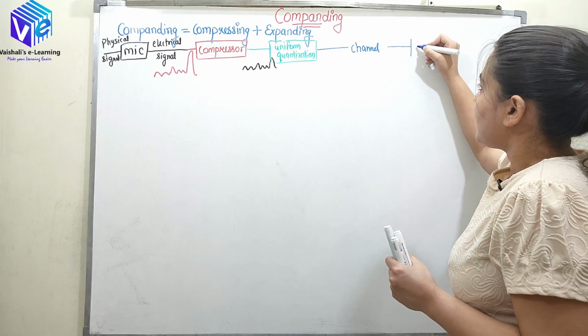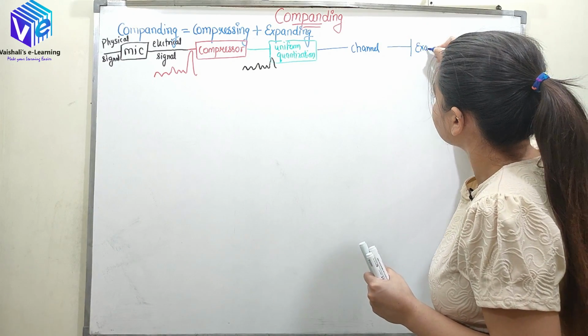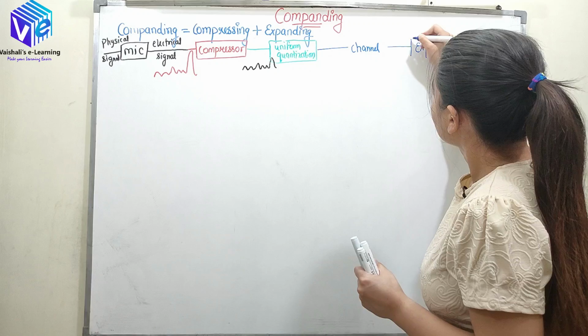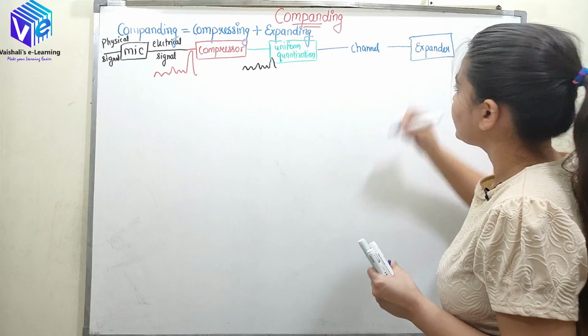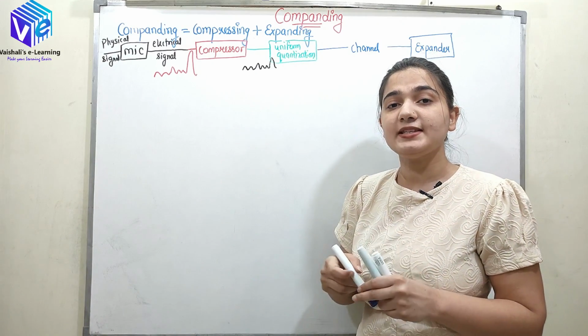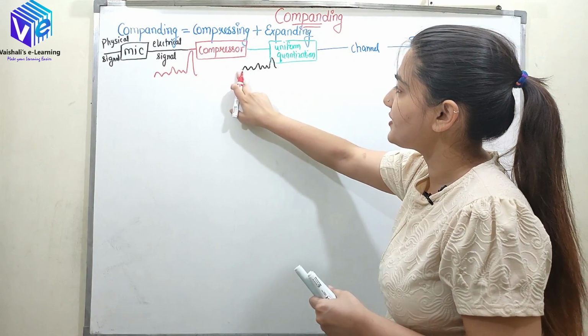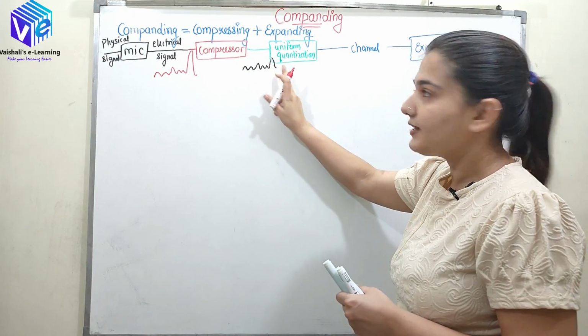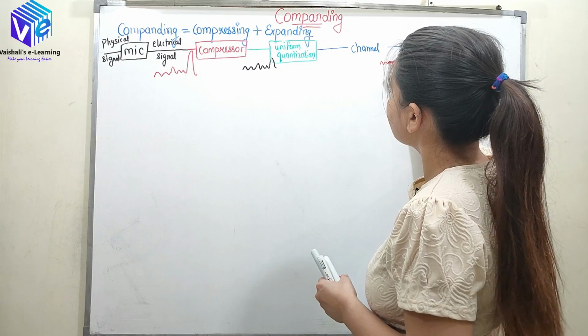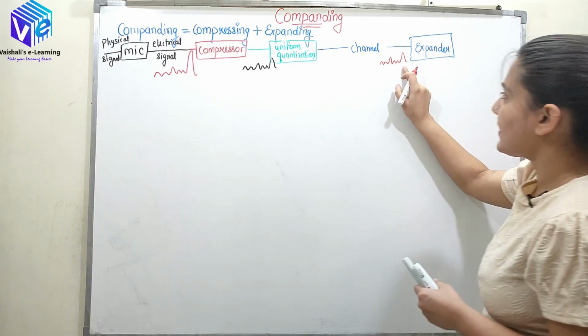Here we have the expander. When I demodulate the signal according to PCM decoding, I'll again get this signal, because this signal was sent to the channel. So this is my signal.